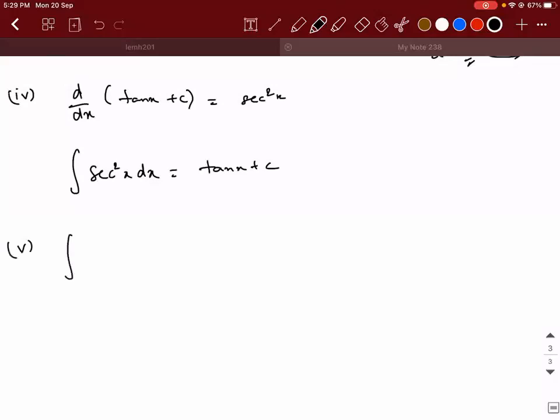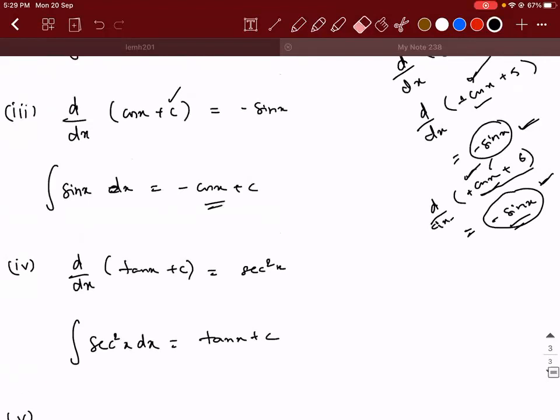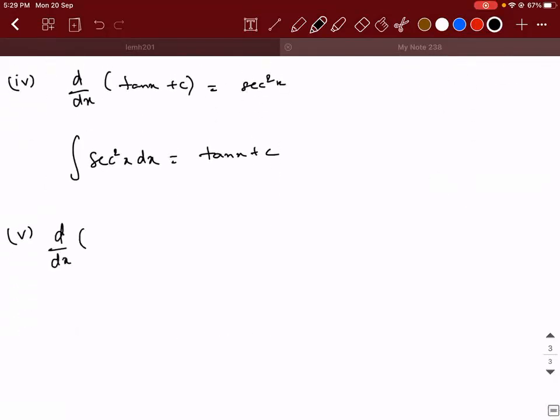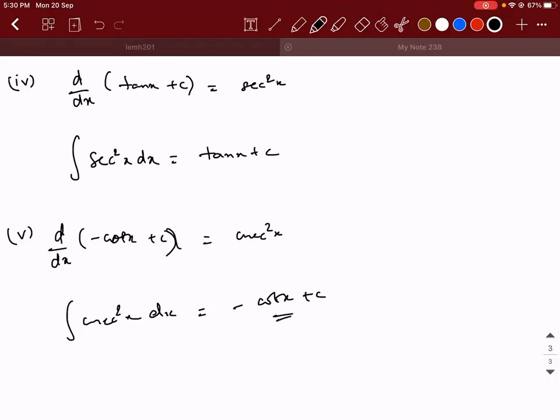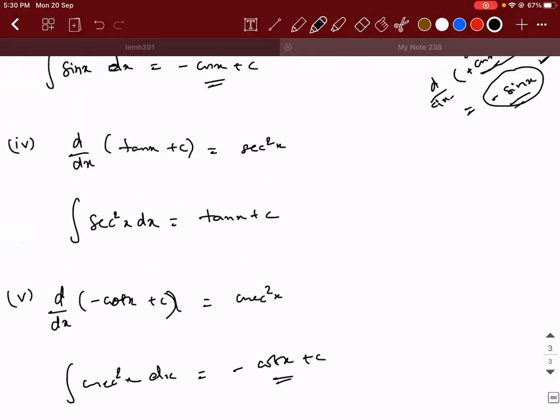Fifth one. To make this simple, the derivative of minus cos x plus c is plus sin x, so that you will not be confused. So what is the derivative of minus cot x plus c? It's cosecant square x. So the integral of cosecant square x dx will be equal to minus cot x plus c. I hope you guys are able to understand till this point. Please make a note till here, then I'll show the remaining parts from the textbook.